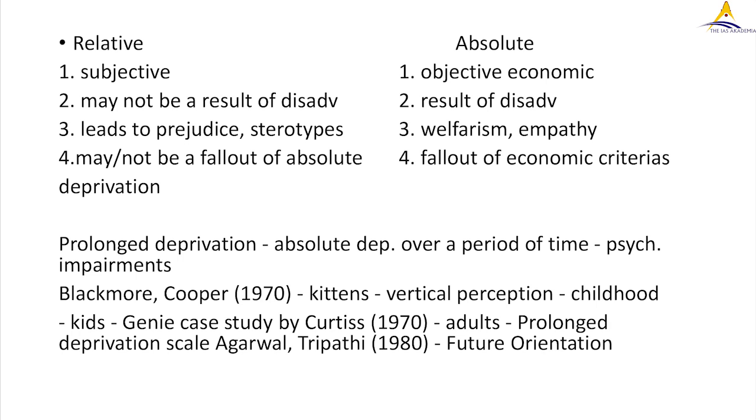And then in adulthood, to understand the effect of deprivation on adults, Agarwal and Tripathi in the 1980s did an experiment and applied this prolonged deprivation scale to two groups, 50 students from India and 50 students from Nepal, who were counterbalanced. They applied this prolonged deprivation scale, and they found out that the future orientation of the two groups vastly differed.